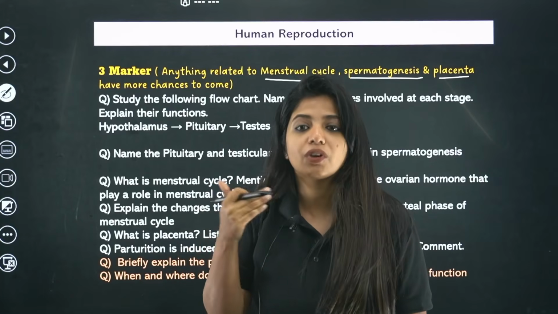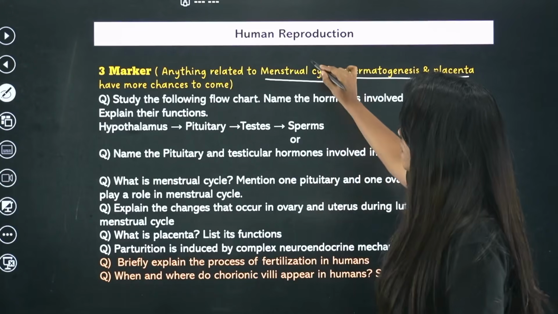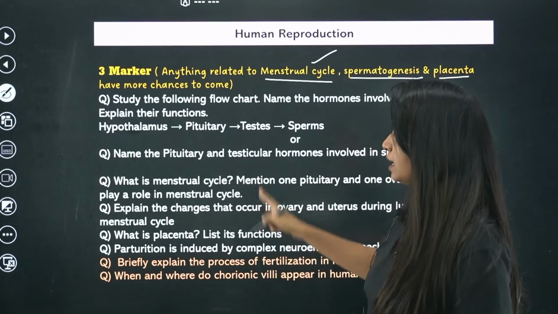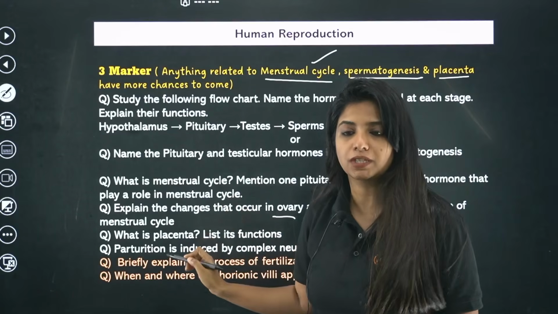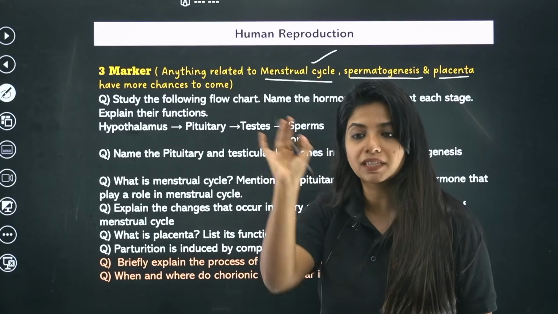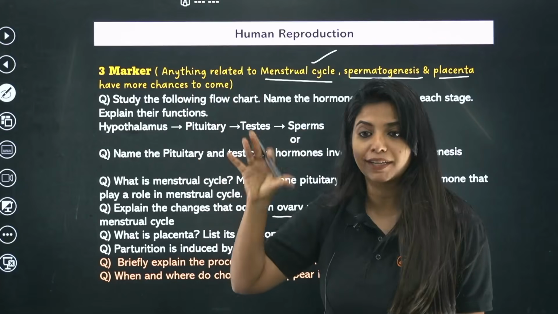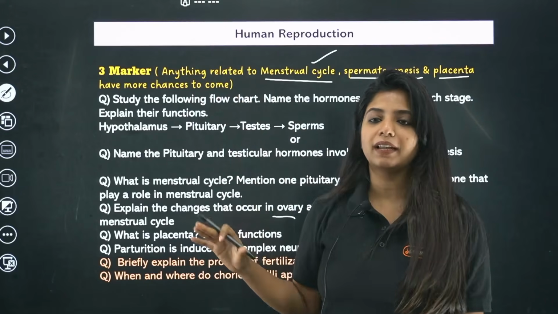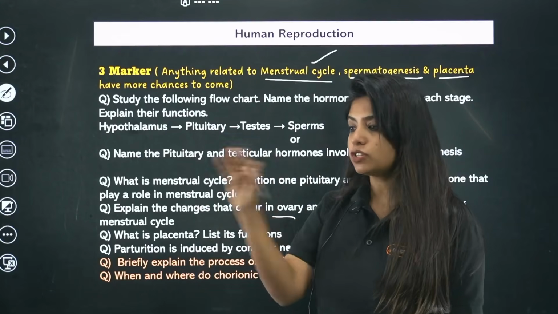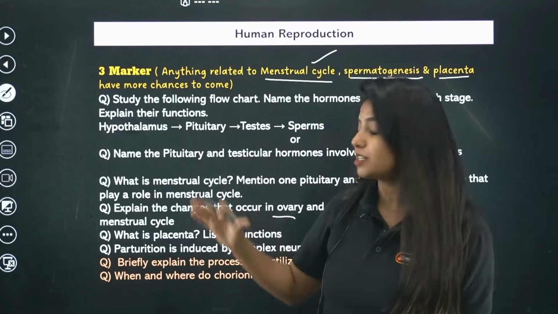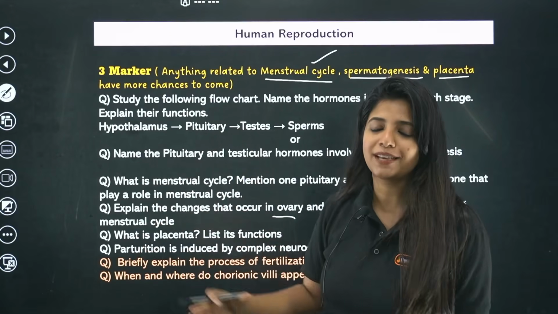And how do you understand whether you're aware of the concept or not? When you see a question and when you start solving it. So for example, I have covered the menstrual cycle, but am I able to do this question? Explain the changes that occur in the ovary and the uterus during the luteal phase of the menstrual cycle. Am I able to answer that question in 3 or 5 points? If yes, and if this thing is very clear to me while I'm writing, then I know the concept. So the bottom line is, dear children, when I say that a concept is important, don't just read the concept, try to solve the questions that I have given over here. There are different patterns of questions. If you're able to solve them, that means you're good to go.